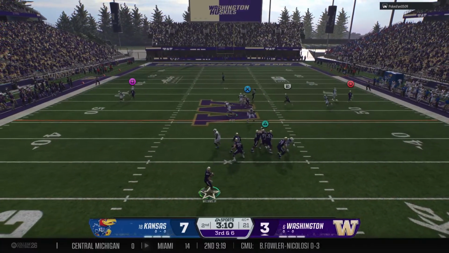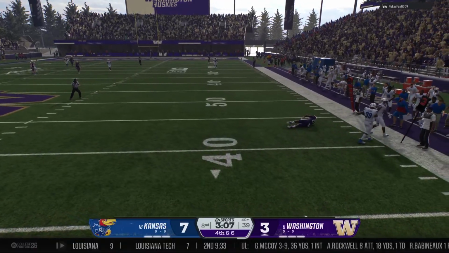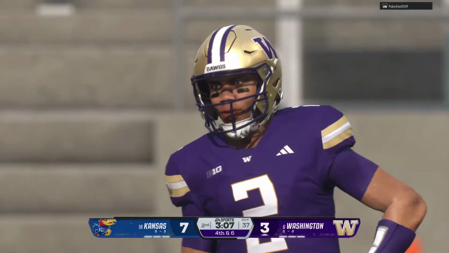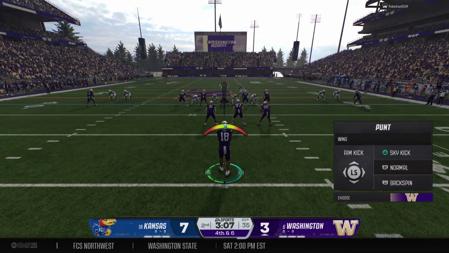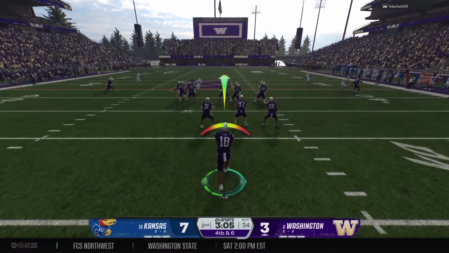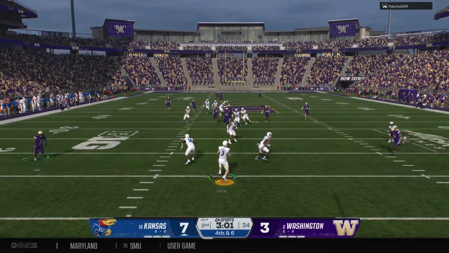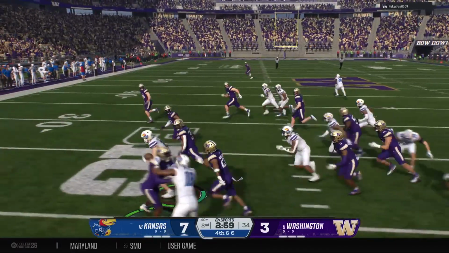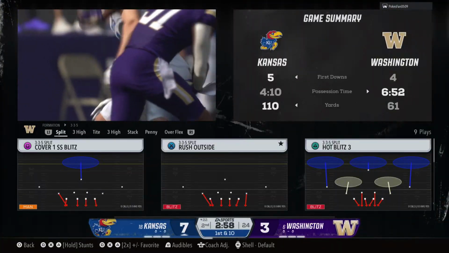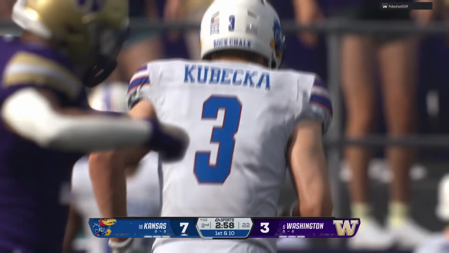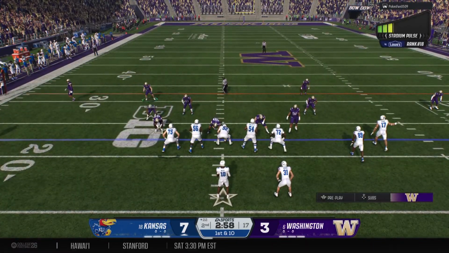Dropping back, looking to throw for the first down. This one's going to fall incomplete. Brings up 4th down. The Huskies will send the punt team onto the field. Looking to flip the field here. No fair catch. Looking to make a return here. And the returner brought down by the coverage team. So they begin the drive here in the final 3 minutes of the half.